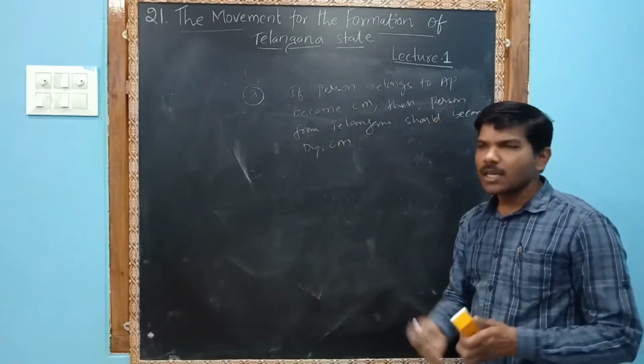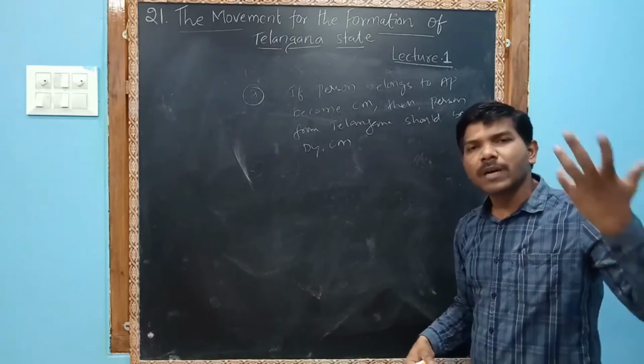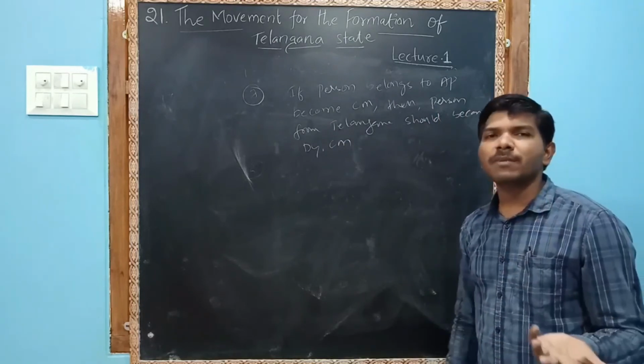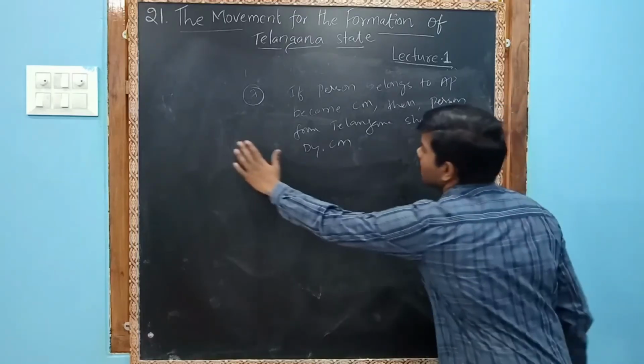Vice versa, if a Telangana person becomes CM, an Andhra person should become deputy. If an Andhra person becomes CM, then a Telangana person would need to become deputy CM.